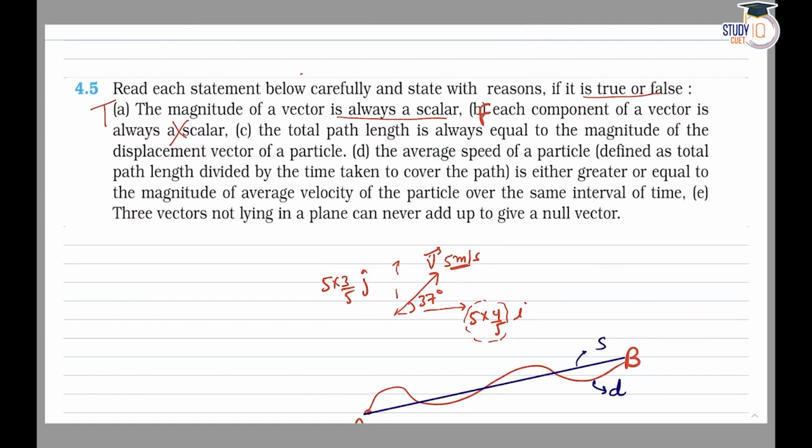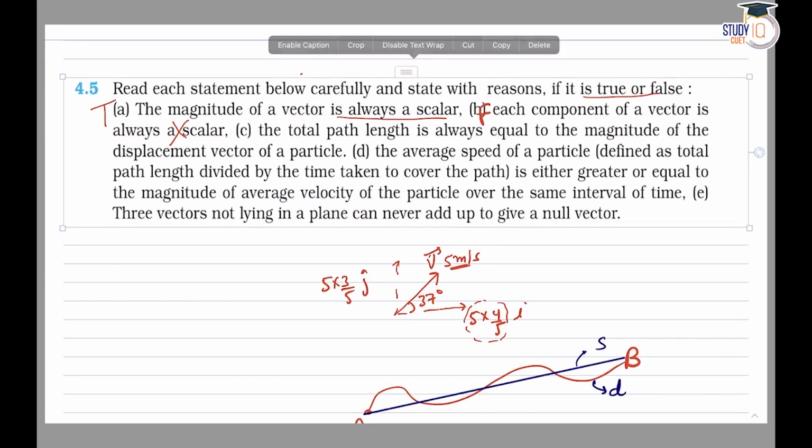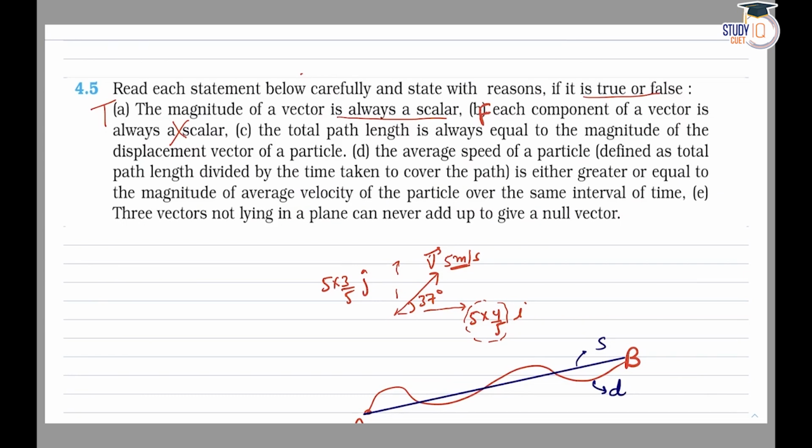So total path is always equal to magnitude of displacement. Always है, इसलिए this is not valid. So C is also wrong, which is false.